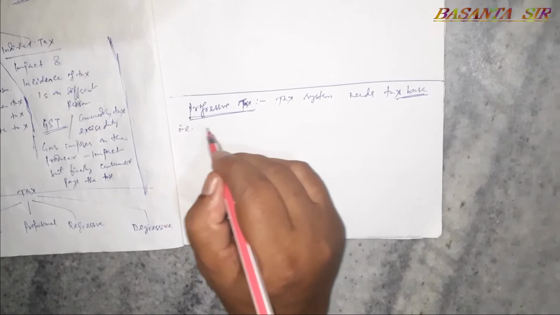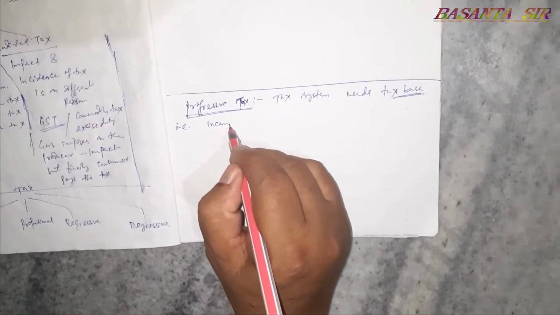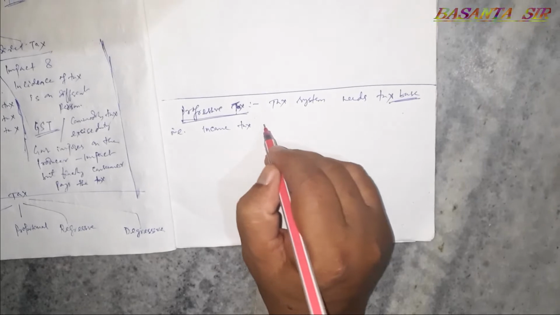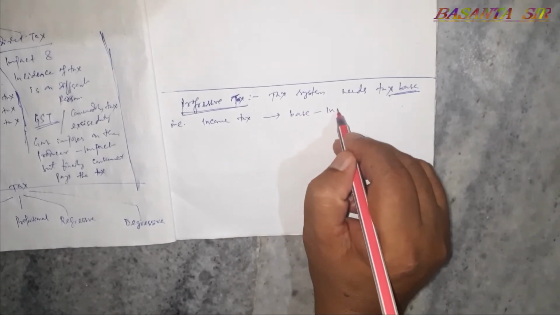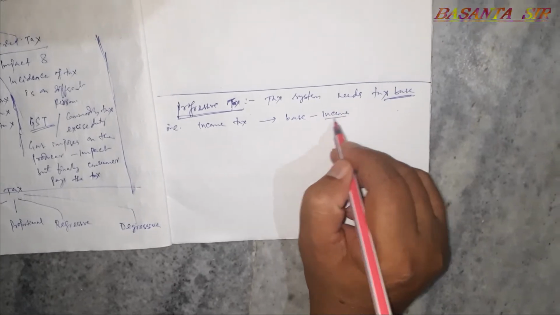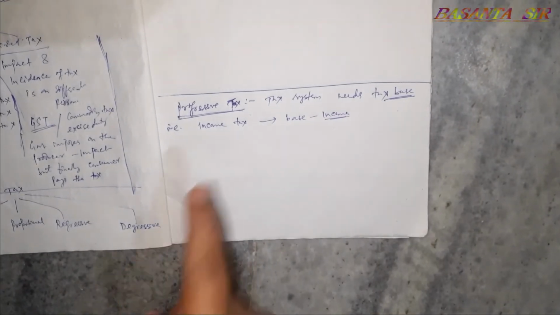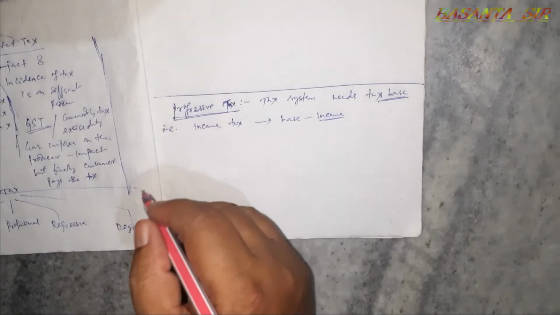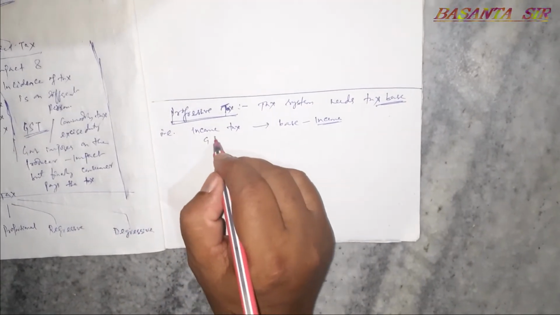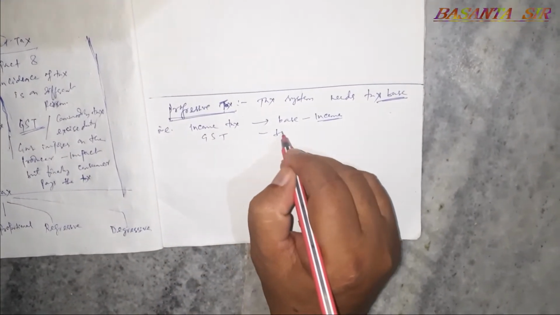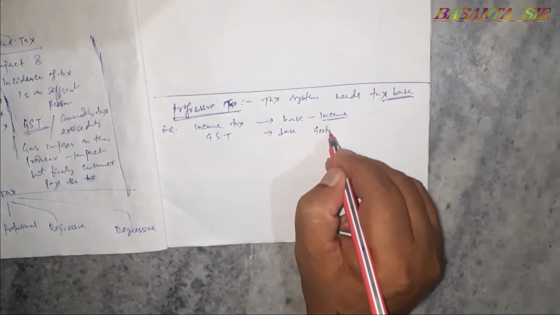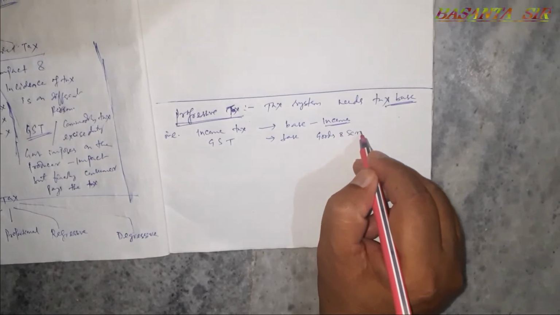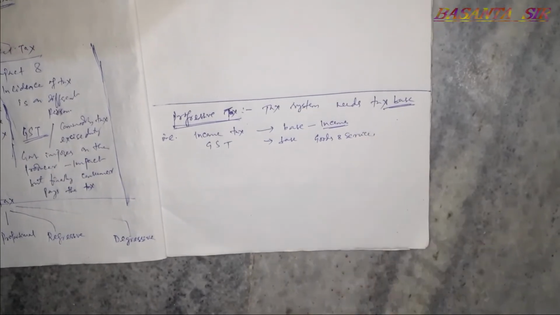That is, income tax has a base, which is income. That is, tax imposed on income. That is why in income tax, income is the base. GST base is goods and service.